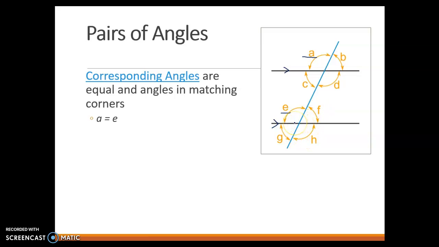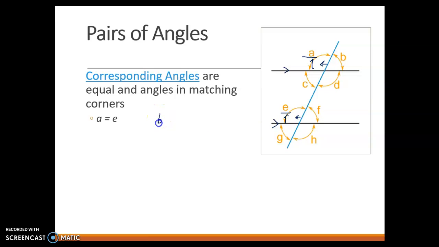angles. They're both above the parallel line. So you can see if you go from the parallel line and go up, they're both above and to the left of the transversal. So A and E are corresponding angles. See if you can name a few others.